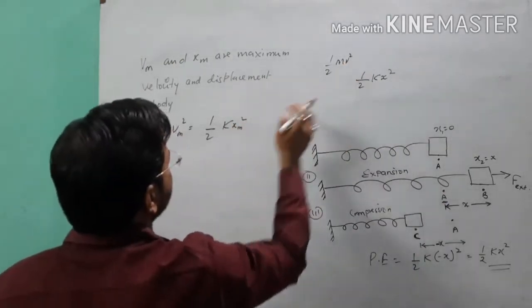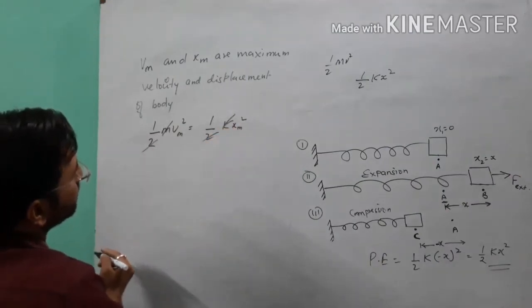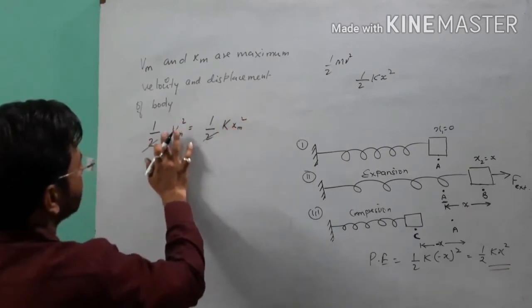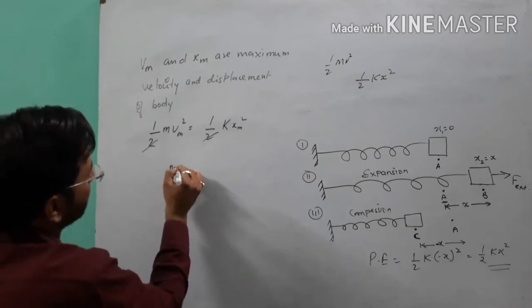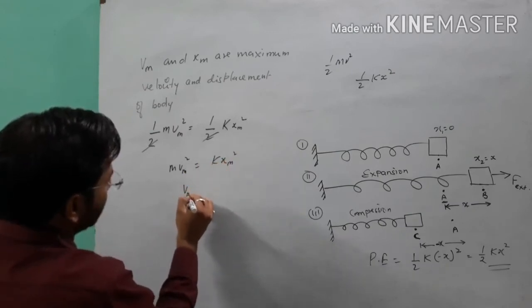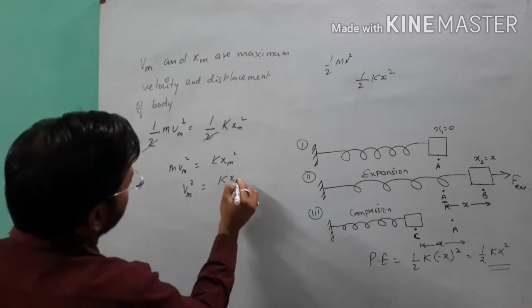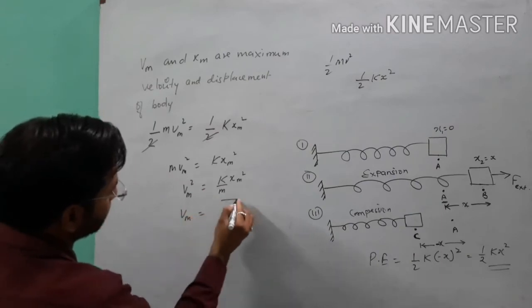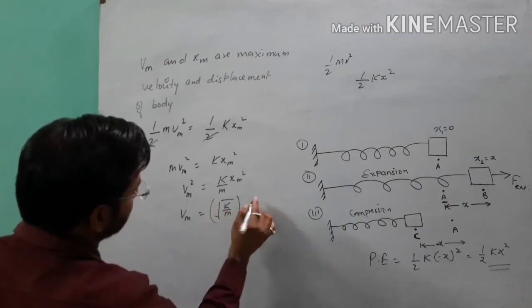From this, xm and vm are the maximum velocity and maximum displacement, and this value will cancel out. Both halves cancel out and we get the final answer: m vm square is equal to k xm square. So vm square is equal to k xm square upon m. From this relation, vm is equal to square root of k by m times xm.